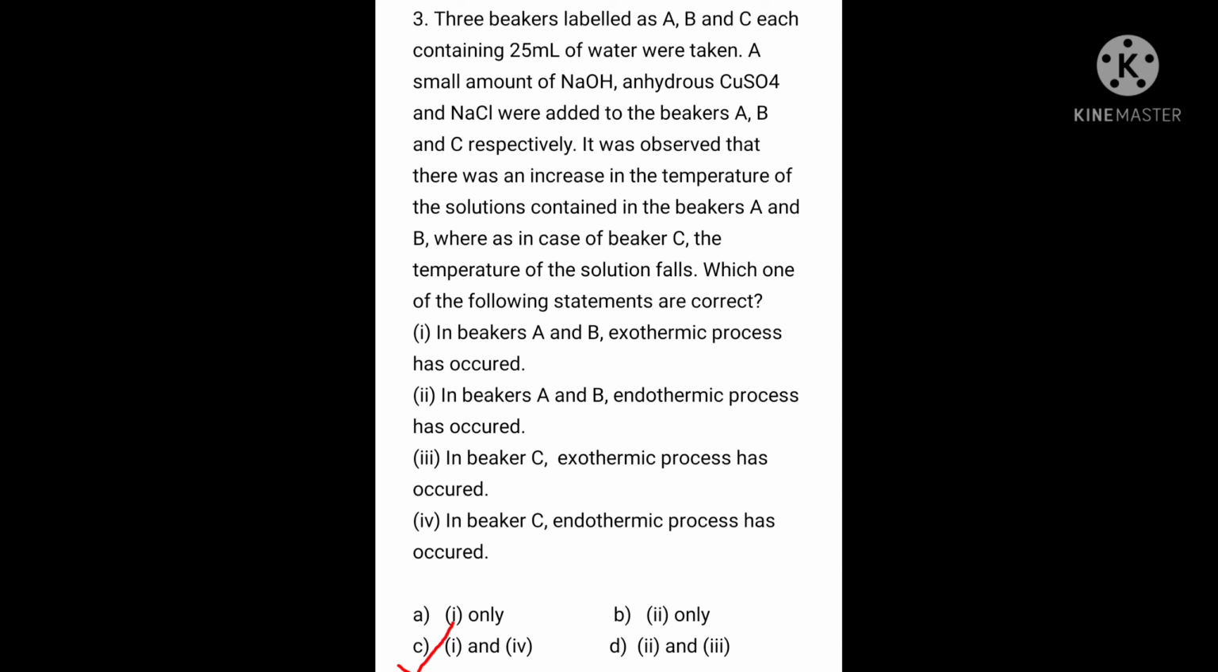That is, in beakers A and B, exothermic process has occurred, and in beaker C, endothermic process has occurred. In beakers A and B, heat is given out, so the temperature of the solution increases, hence it is an exothermic reaction, while in beaker C, heat is absorbed from water, so temperature falls, hence it is an endothermic process.